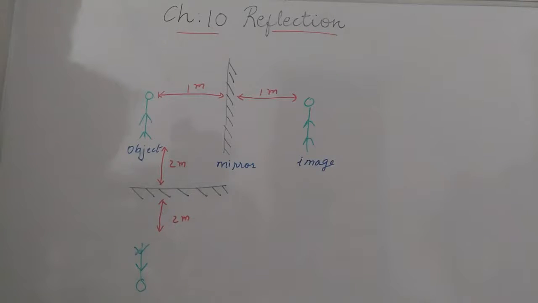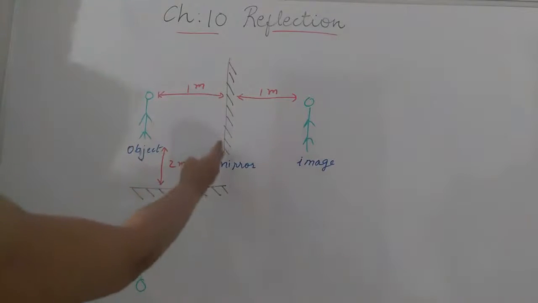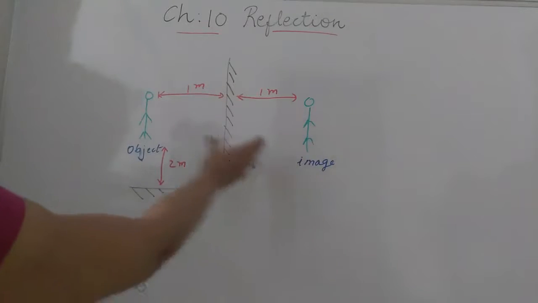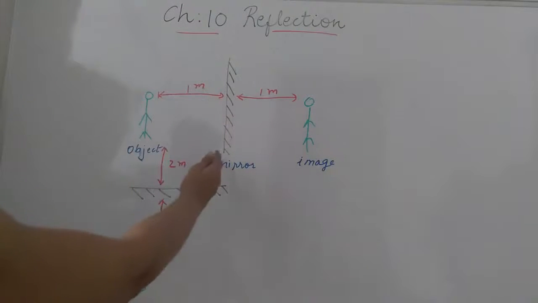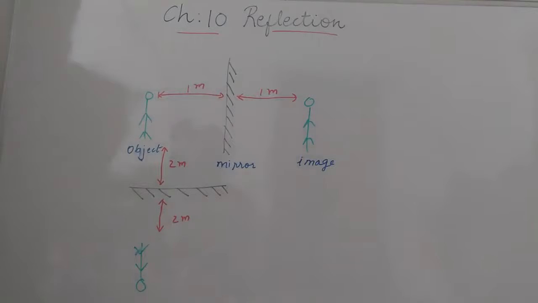So students, you can see, this is the object and this is the image at the same distance. So this is the one rule, that always at the mirror line the object and image will have the same distance, whether it is a vertical mirror or a horizontal mirror. You get the same distance on the upper side and the lower side, or on either side. Okay. Now students, how to denote this reflection?